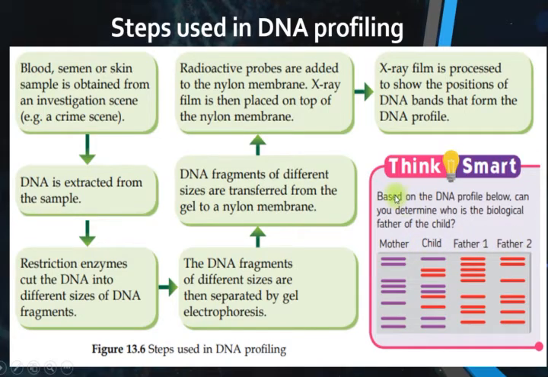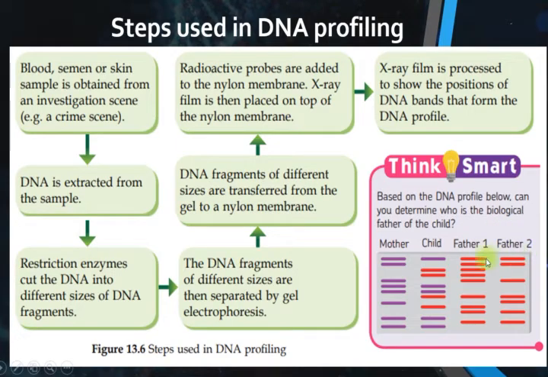Please read the question here. Based on the DNA profile below, can you determine who is the biological father of the child? This is the DNA profile of the mother, this is the DNA bands of the child, and these are the possible fathers, father 1 and father 2.